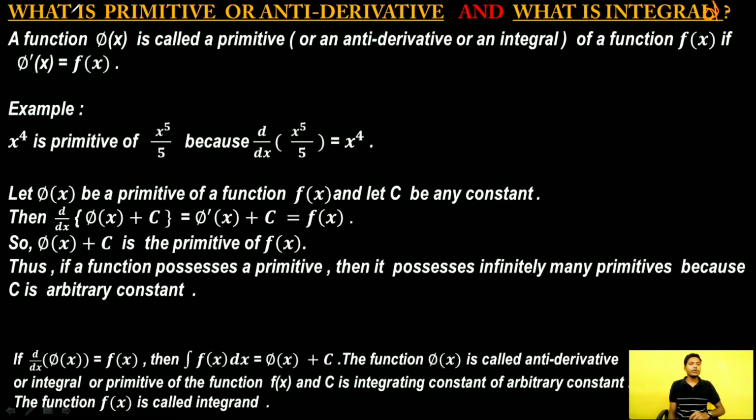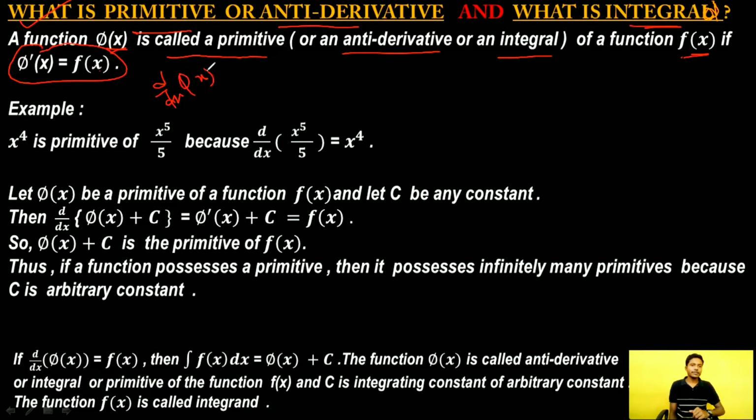Now, what is primitive or antiderivative or integral, and what is integrand? A function phi x is called a primitive or antiderivative or integral of a function small f x if this condition holds: the derivative of phi x is equal to f of x. That means d/dx of phi x is equal to f of x.